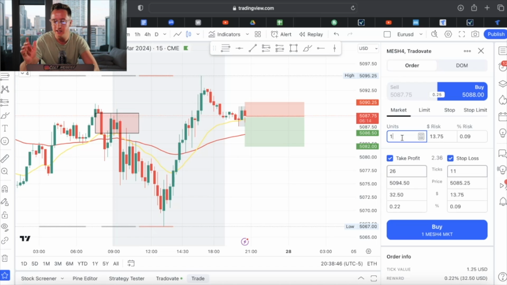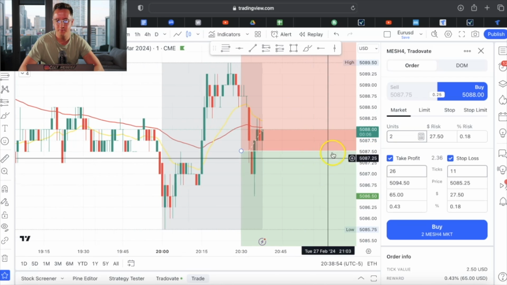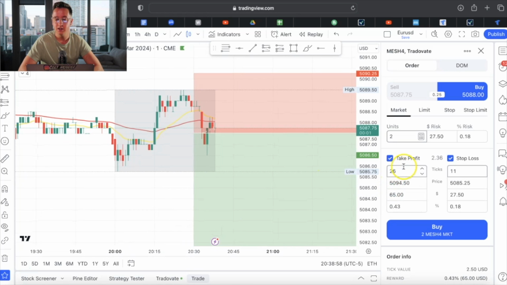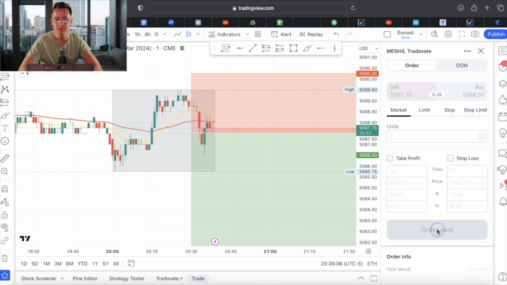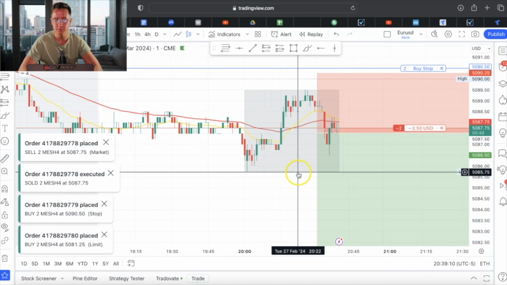So ideally, let's say that I want to go into this trade right here. I'm going to give you guys some game. Let's say that I think this is going to be a sell. Let's go to 1 minute to get more context, okay? And I'm going to just enter a trade real quick to show you guys. So I think this is going to be a sell. I'm going to go right here to sell. Once I have my stop loss and take profit put, I'm going to go to sell. Boom. Order filled.